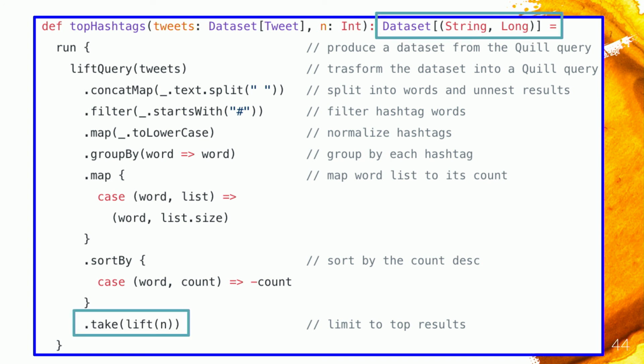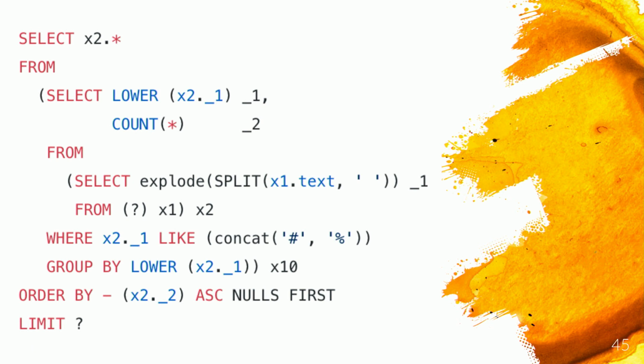And also, the API is totally lazy. When you are within a quote block or a run block, everything that's there is going to be generating a SQL query. So you don't need to worry about having something that's going to be called and bring things to memory, like actions. Everything is lazy, everything is easy to reason about. So that's the SQL that Quill generates from that Scala API. And as I said before, the Spark SQL engine can apply so many optimizations because it knows every single thing that's going to happen in this computation, right?